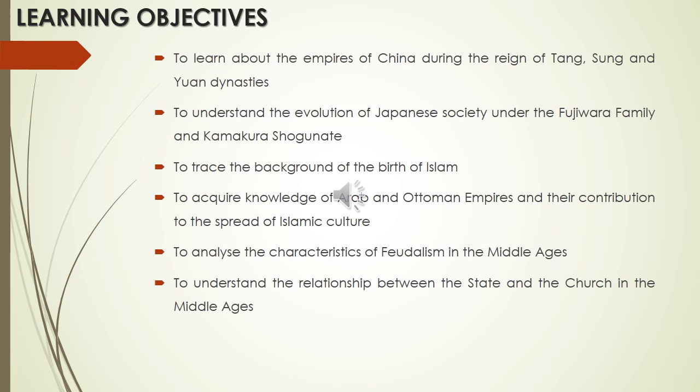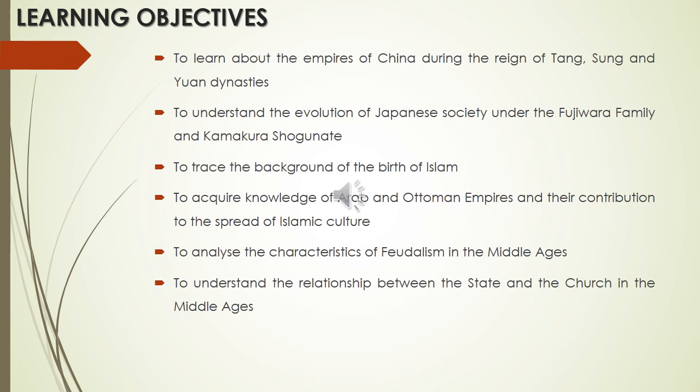Feudalism is a social system which existed in the Middle Ages in Europe, in which people worked and fought for a person who owned land and received land and protection from him in return. Then to understand the relationship between the state, that is the ruling government, and the church in the Middle Ages.